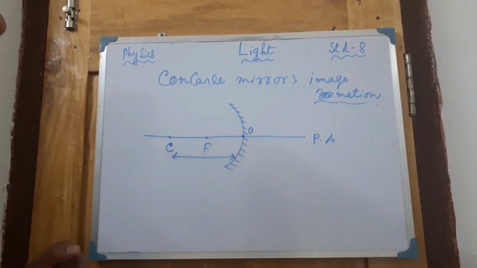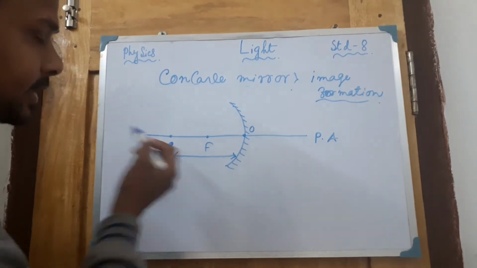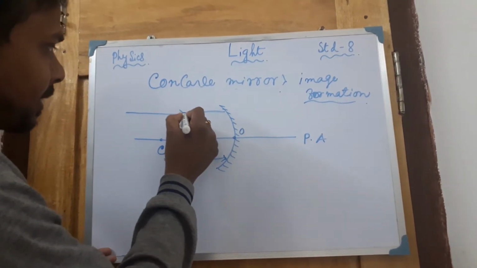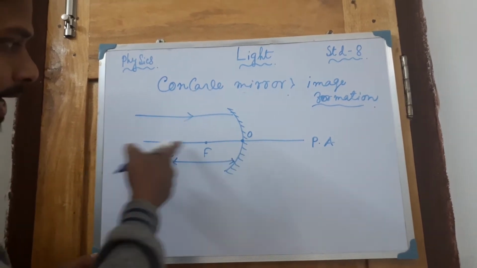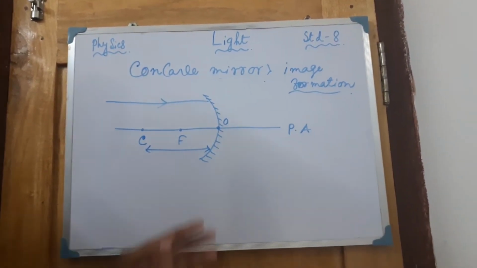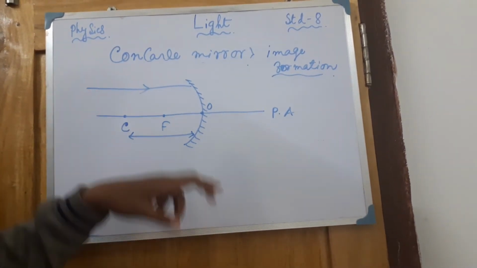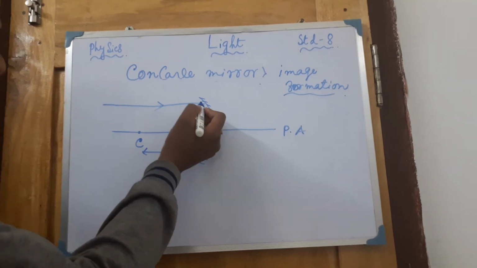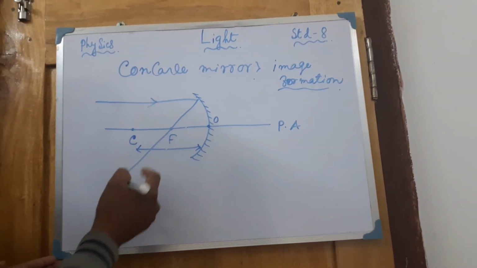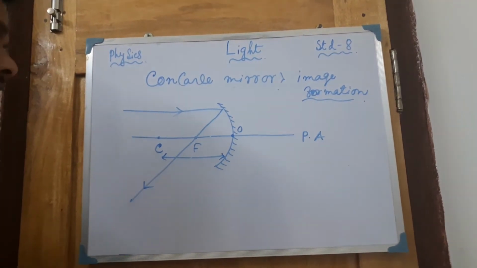Now the condition is this: if any ray passes parallel to the principal axis, then after reflection it will definitely pass through the focus, for each and every spherical mirror, concave and convex. That means after reflection it will go in this way. It will pass through the focus. This is the first condition.